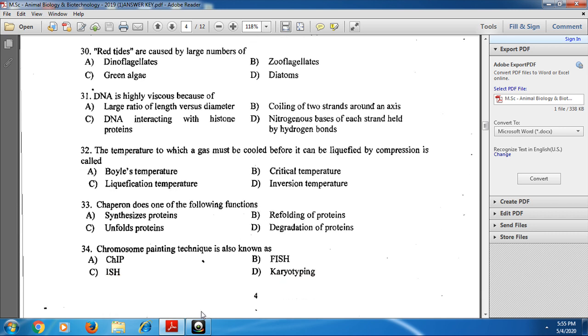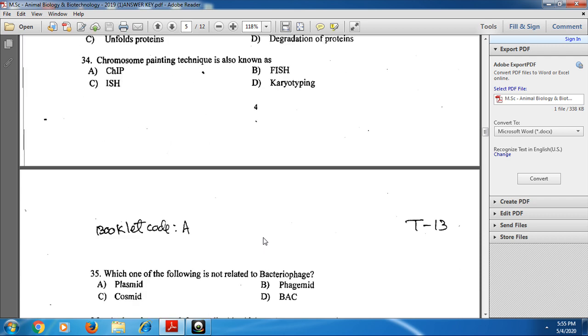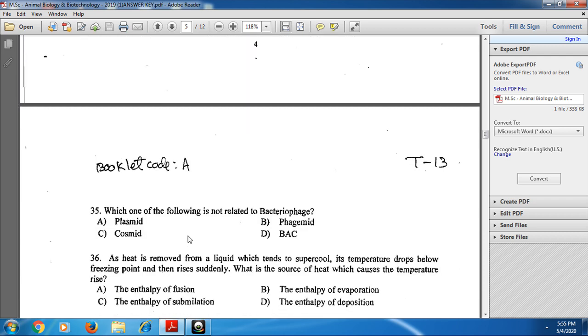Next, 34th question. Chromosome painting technique is also known as FISH technique. Okay. Next, 35th one. Which one of the following is not related to bacteriophage?